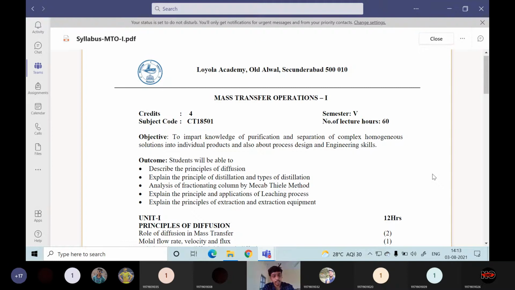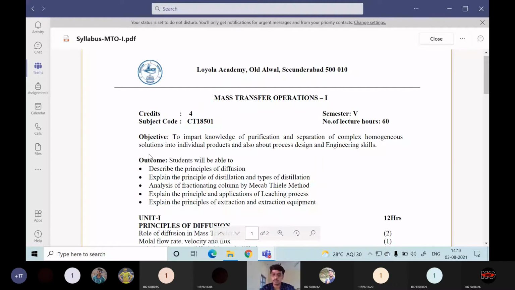Using distillation only, we are able to obtain all these products from a single raw material, which is crude oil. From the crude oil, we obtain LPG, gasoline, petrol, diesel, kerosene, tar, coal tar, and everything. Where do we obtain them? Using the distillation phenomenon only. So distillation is an integral part of mass transfer operations. We will be discussing more about the distillation column. There are 2 chapters dealing with distillation, that is unit 2 and unit 3.